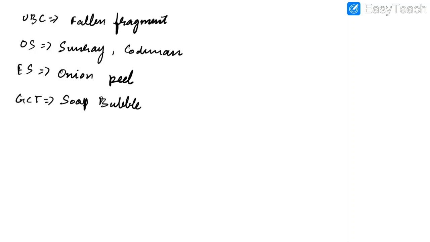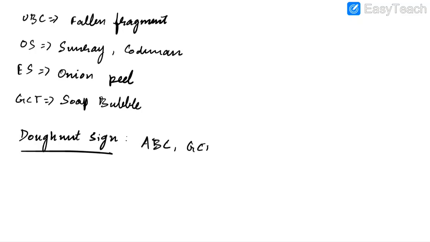It is also important to know about Donut sign. This is seen during radiotracer uptake. It can be seen in aneurysmal bone cyst and giant cell tumor. In this case, the radiotracer accumulates at the periphery of the lesion, whereas there is reactionary bone formation with little activity in the center. So it appears like a donut in case of aneurysmal bone cyst and giant cell tumor.